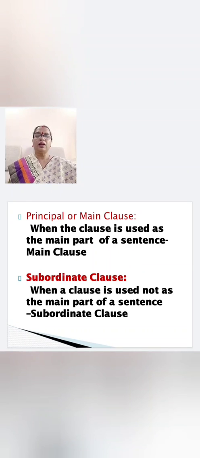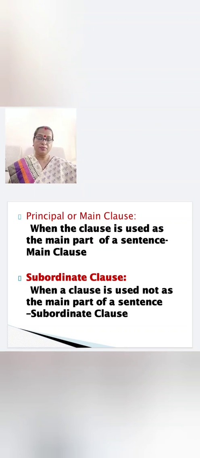What do you mean by main clause or principal clause or independent clause? When the clause is used as the main part of a sentence, it is called a main clause.